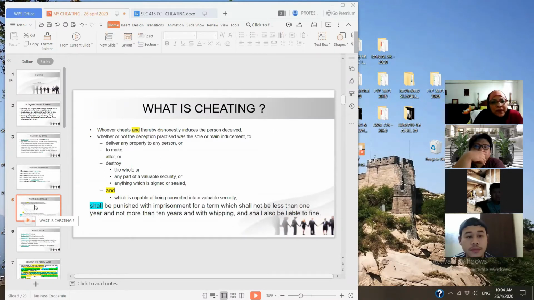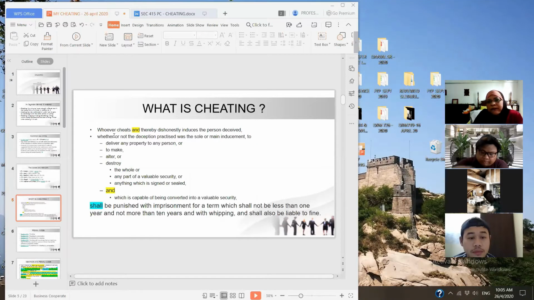In slide number 5: whoever cheats and thereby dishonestly induces the person deceived, whether or not the deception was the sole or main inducement, to deliver, to make, to alter, to destroy the whole or any part, and which is capable of being converted into a valuable security, shall be punished with imprisonment. So that person commits cheating.